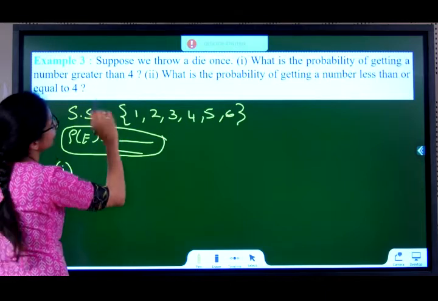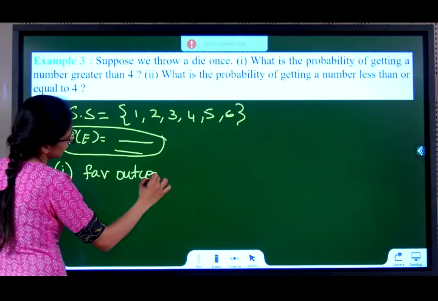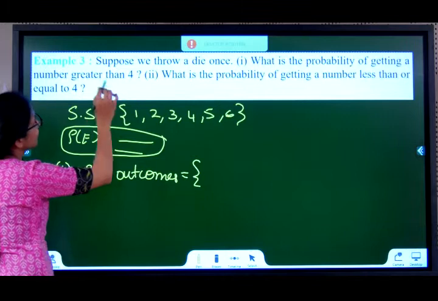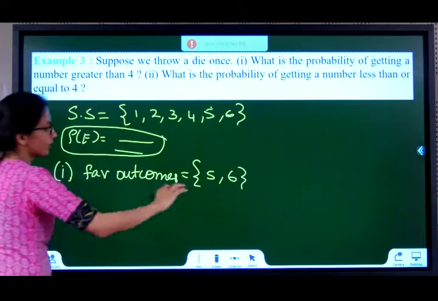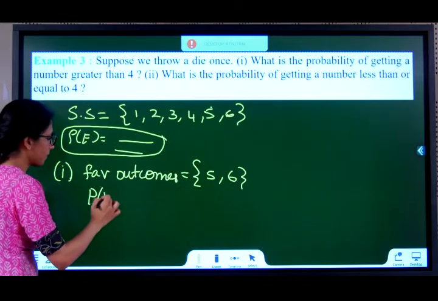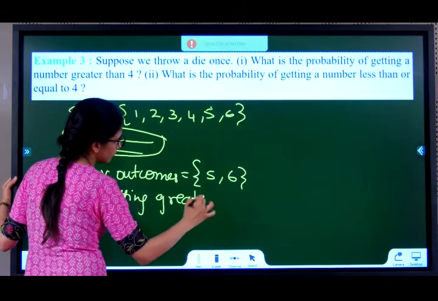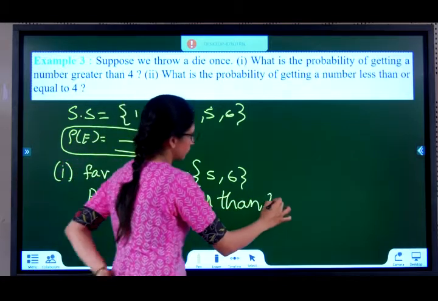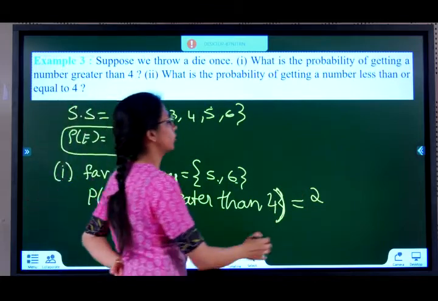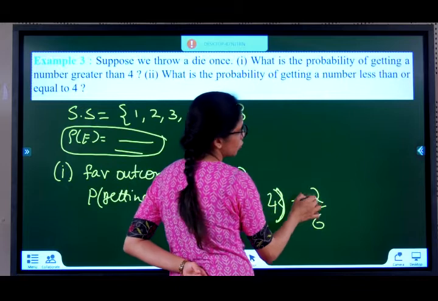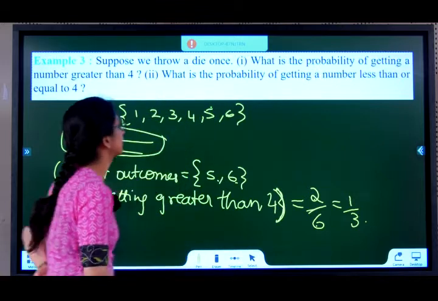So greater than 4, number greater than 4. So favorable outcomes, number greater than 4, that means no 4, greater than 4, 5 and 6. So the favorable outcomes are 5 and 6. So I can say probability of getting greater than 4. There are 2 possible outcomes, the 5 and 6, and there are totally 6 outcomes. So 2 favorable outcomes and 6 total possible outcomes. Answer is 1 by 3.